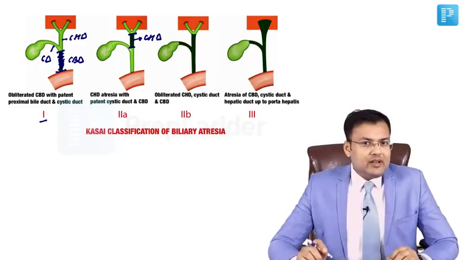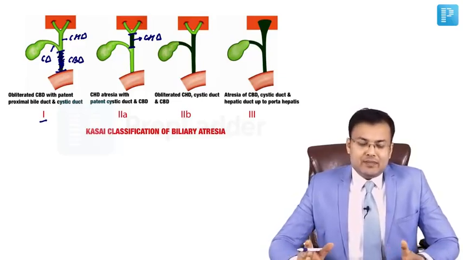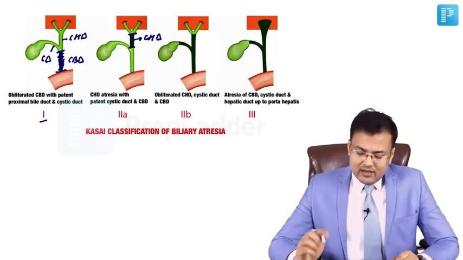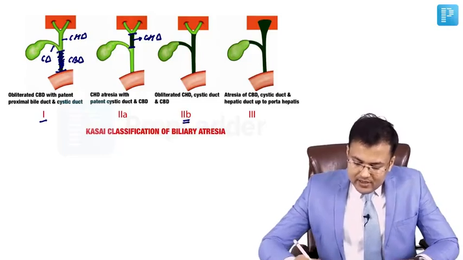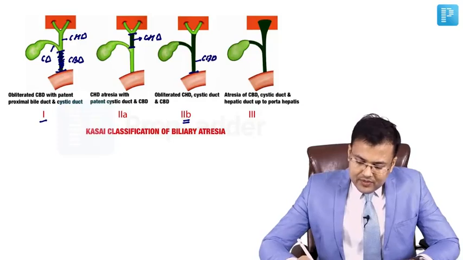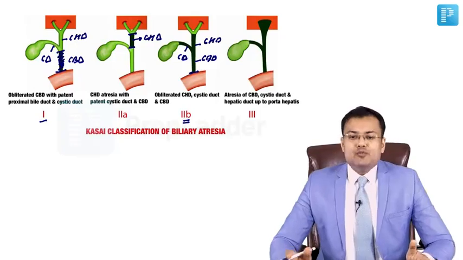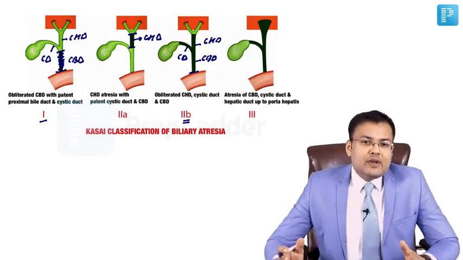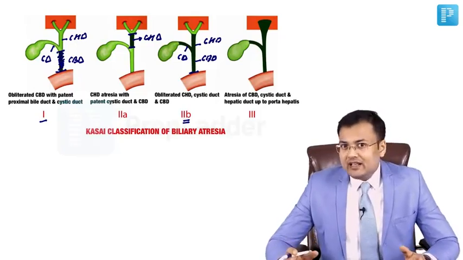In type 2A, you can see that there is obliteration of common hepatic duct. So there is common hepatic duct atresia with patent cystic duct and CBD. If you see this type 2B, in this there is obliterated CBD, obliterated common hepatic duct and cystic duct. So in type 2B, there is obliterated common hepatic duct, cystic duct and CBD.